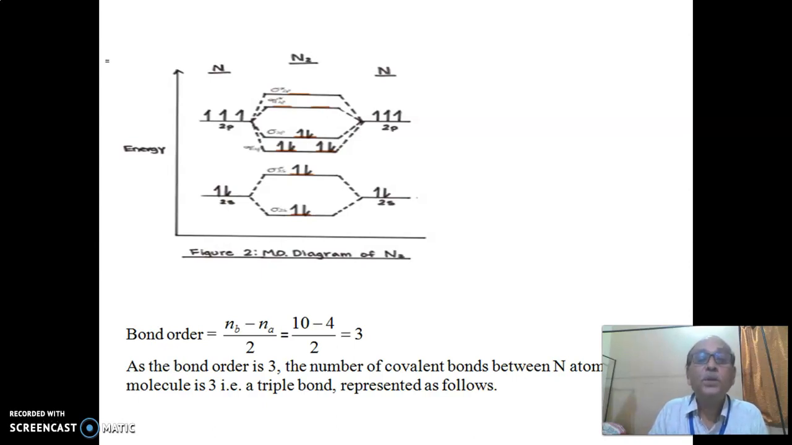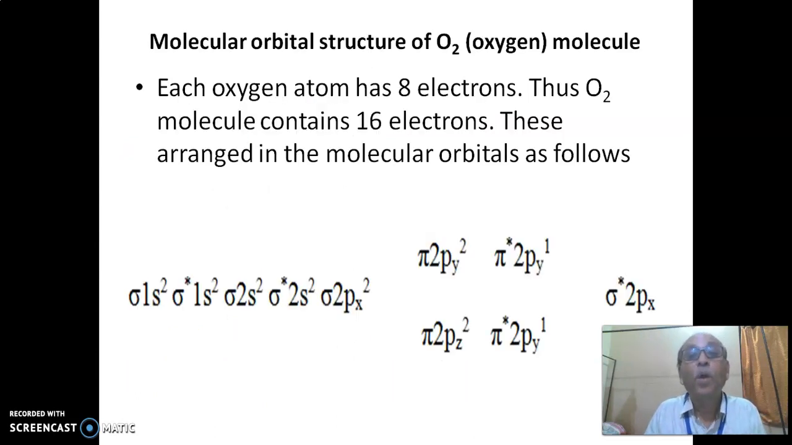By going through this, the bond order can be calculated. How many electrons are in the bonding molecular orbital and anti-bonding molecular orbital? There are 10 electrons in the bonding molecular orbital and 4 electrons in the anti-bonding molecular orbital. So 10 minus 4 divided by 2 is equal to 3. Hence the bond order of nitrogen is 3. The number of covalent bonds between the nitrogen atoms in the N2 molecule is 3. Hence it is a nitrogen to nitrogen triple bond.